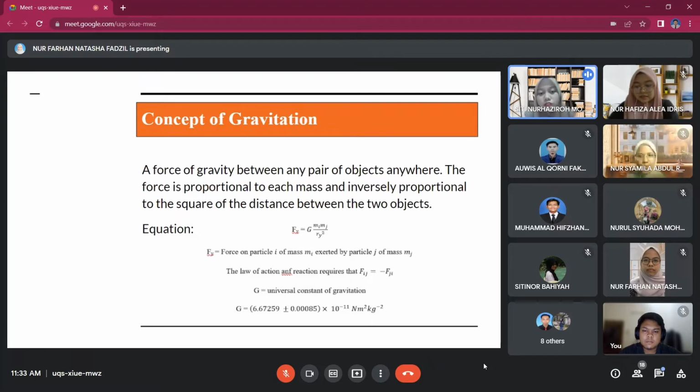G is the universal constant of gravitation, whose value is 6.67259 plus or minus 0.00085 times 10 to the negative 11 meter squared kilogram per kilogram squared.